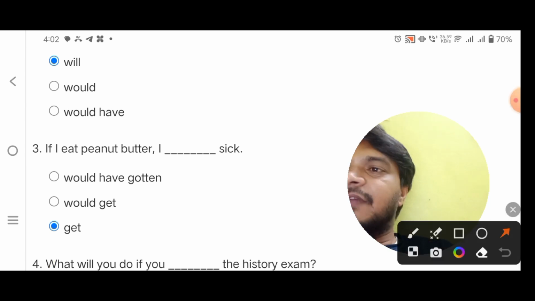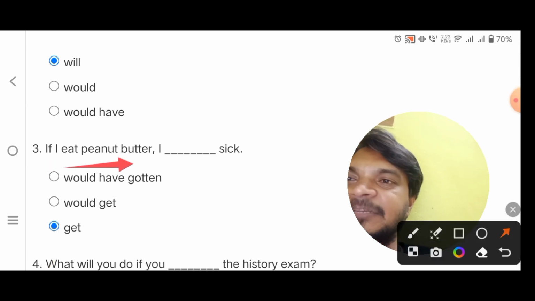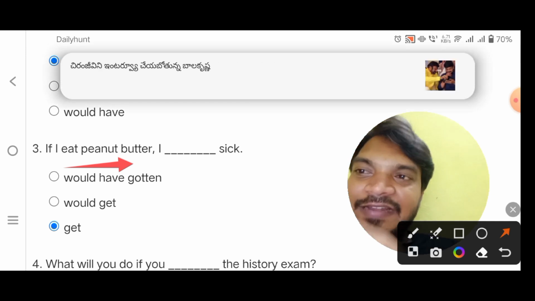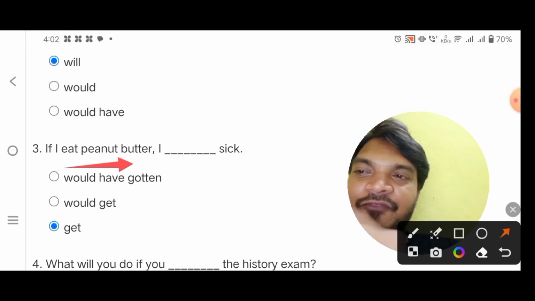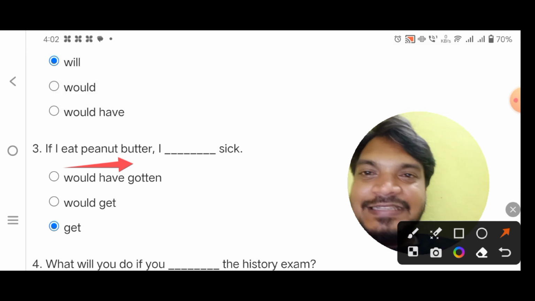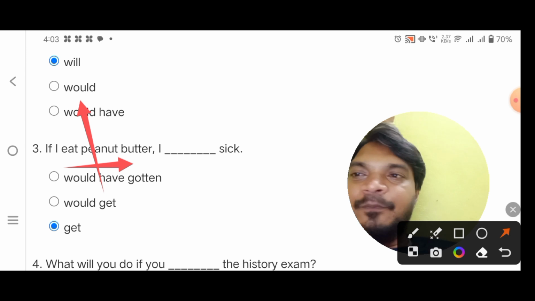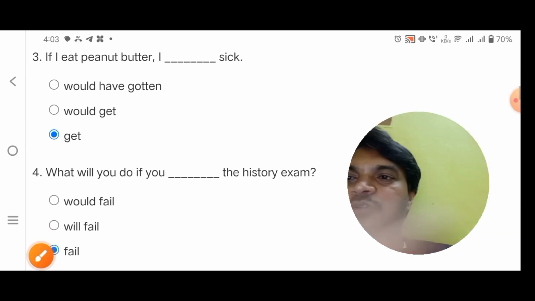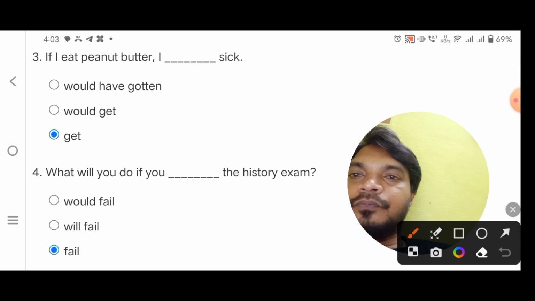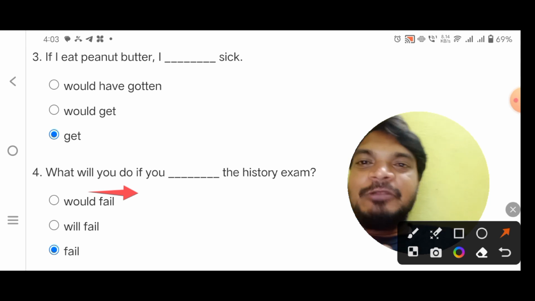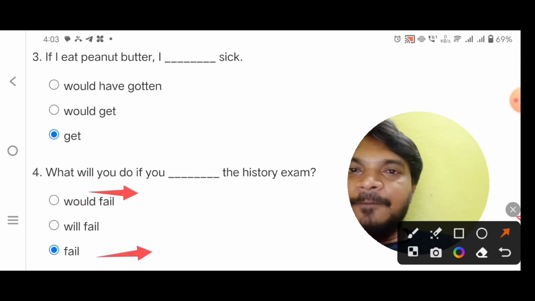Now come to the third question. See here, if I eat peanut, these are present simple tense, and the second should be future simple actually. If it is a present simple tense again, if we have two present simple tenses, that is called zero condition. So the answer is get here. For universal truths, generally we use this zero condition. Yes. Now next question: what will you do if you fail? Will plus V1 here, so the second clause should be present simple tense because it's an open condition. Fail is the answer. Okay, fine.